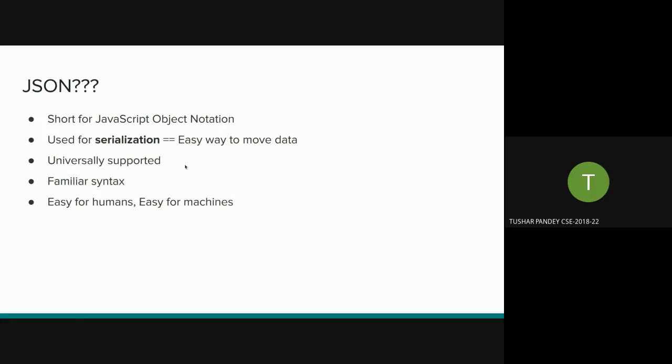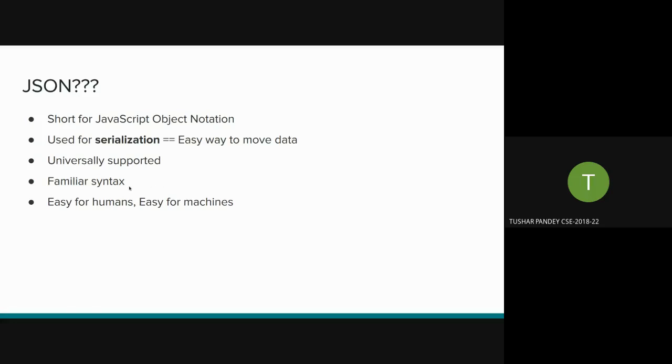It's universally supported. Almost every system that you can think of, that has been or is in operation till now, any operating system, any other application, JSON, you can be assured that JSON will be supported there. It is so widespread. JSON is so widespread. There are JSON parsers for almost every language in existence.